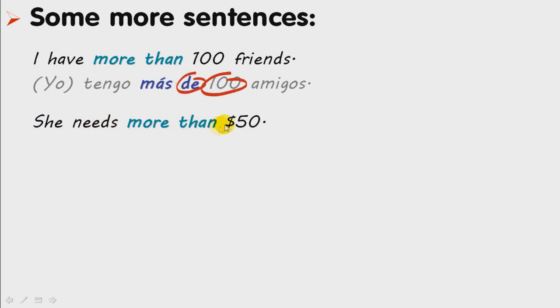She needs more than 50 pesos. Necesita más de 50 pesos. Again, a number is following, so than is translated as de.